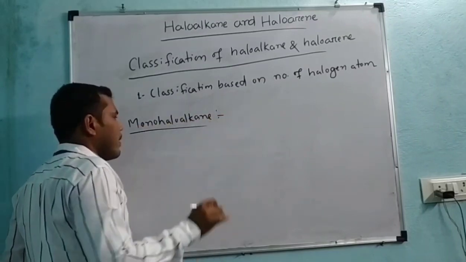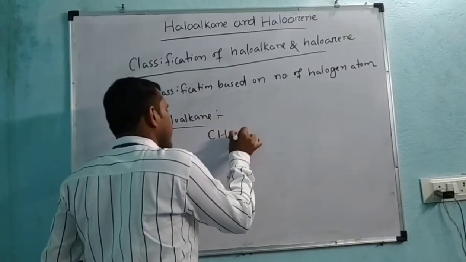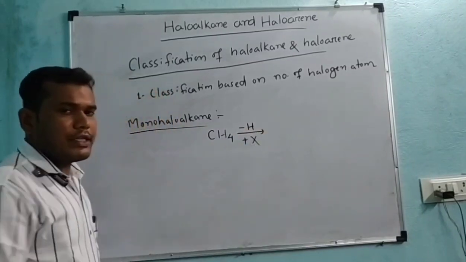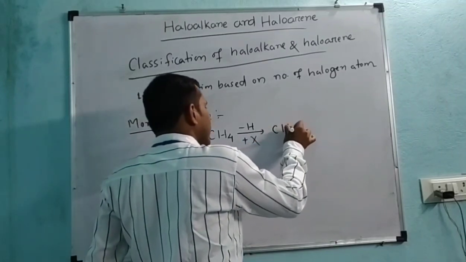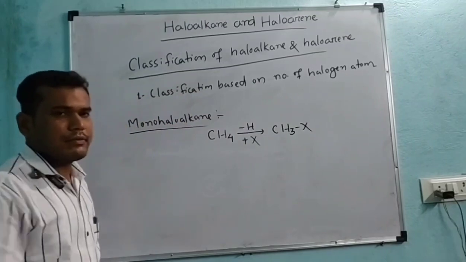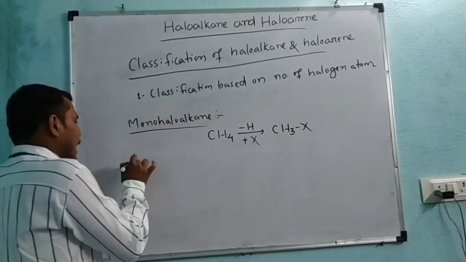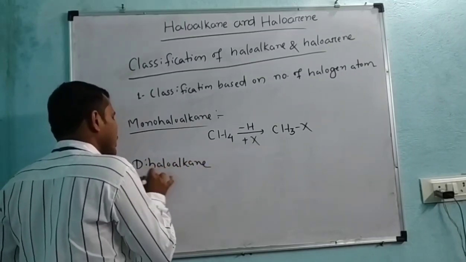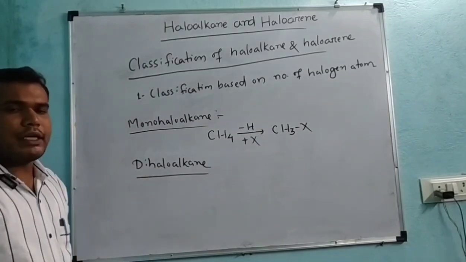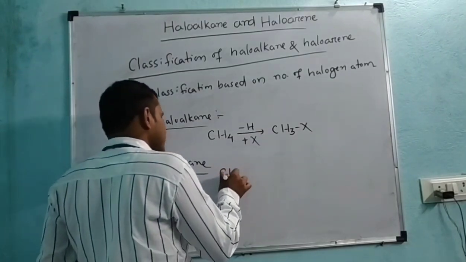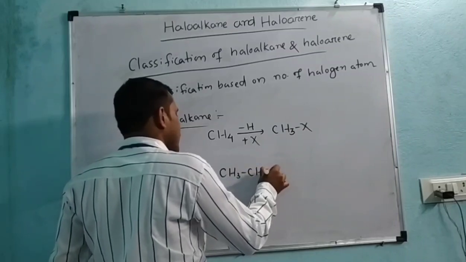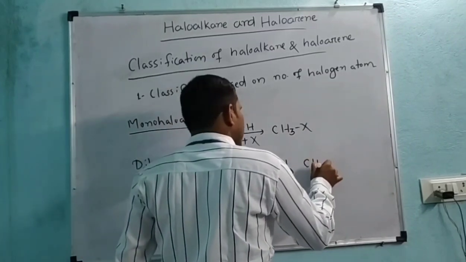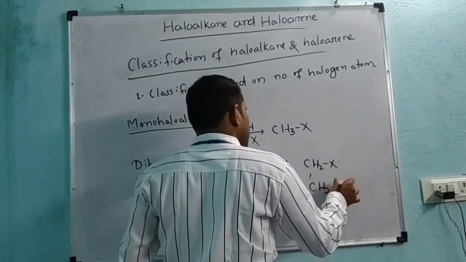Let us take CH4. If one hydrogen atom is replaced by one X, that is called a monohalogen compound. Example is CH3X. Another one is dihaloalkane. What is dihaloalkane? Two hydrogens are replaced by two halogen atoms, that is CH2X2.